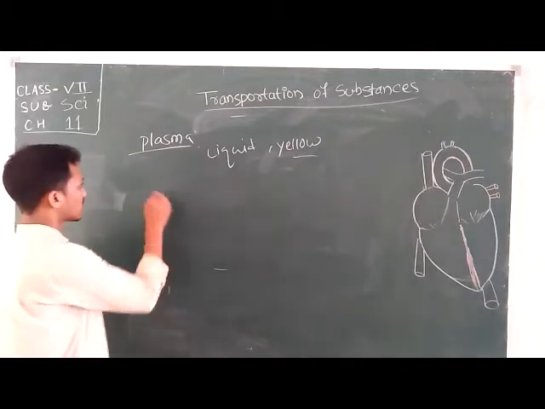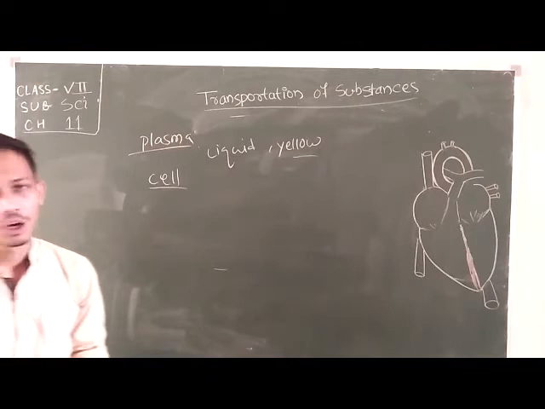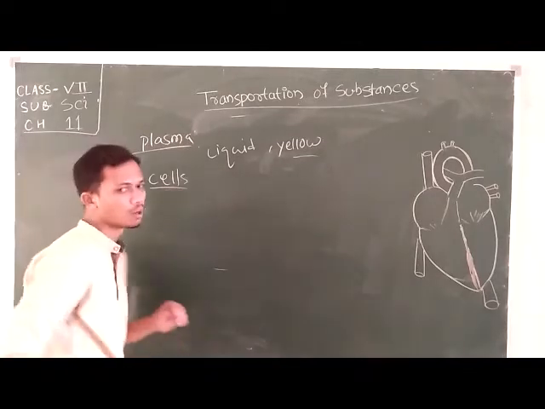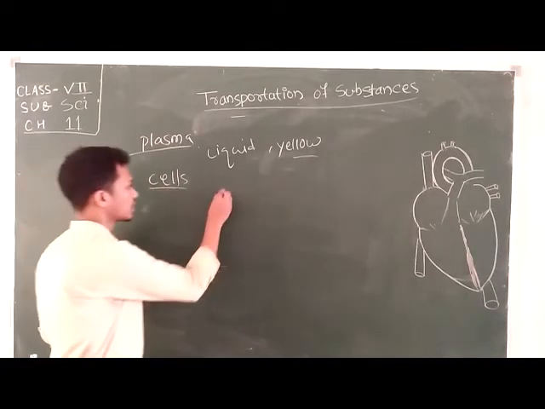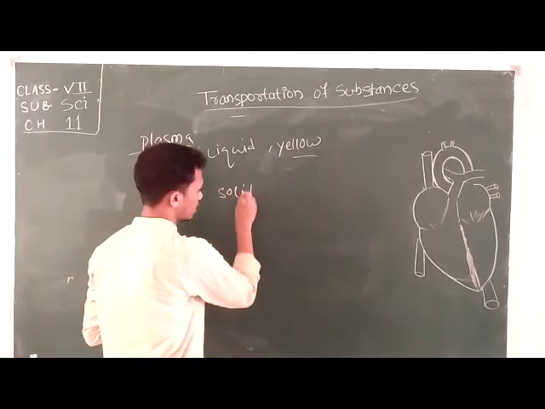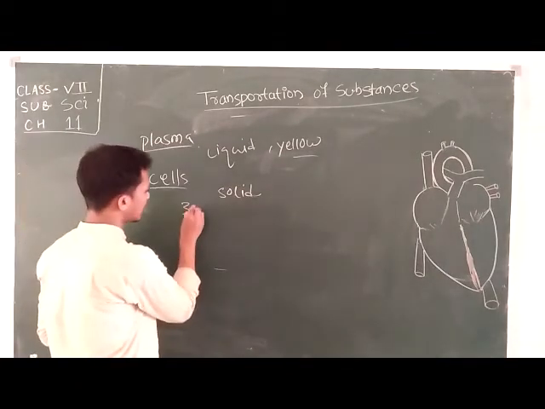Now come to the next one, that is your cells. Cells comprise the solid portion of the blood, and there are many types of cells.